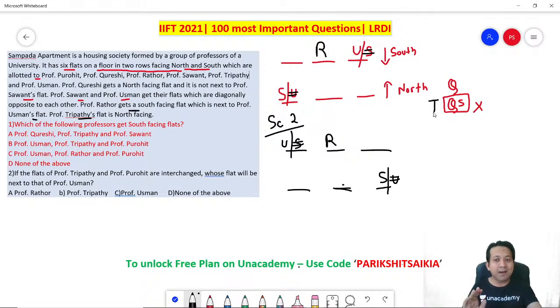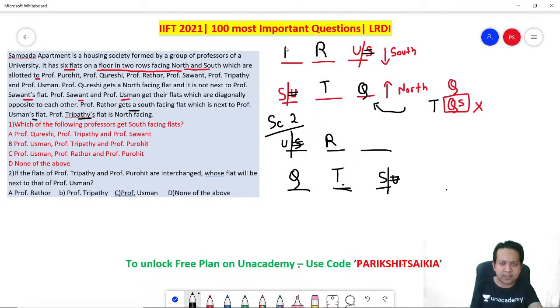Right? Now remember, Q and S are not adjacent to each other. If they are not adjacent to each other, it means Q and T have to go here. Remember, Q cannot be next to S. So definitely in that case, Q will be out here and T will be out here. Correct? In scenario 2, remember, Q cannot be next to S, so Q will be out here and T will be out here. Who is remaining? Professor P is remaining, right? Purohit. So P is going to the only empty space and you fill up everything, right?